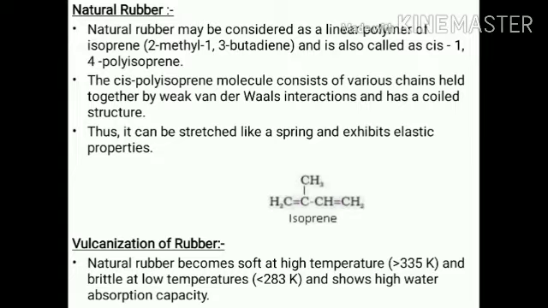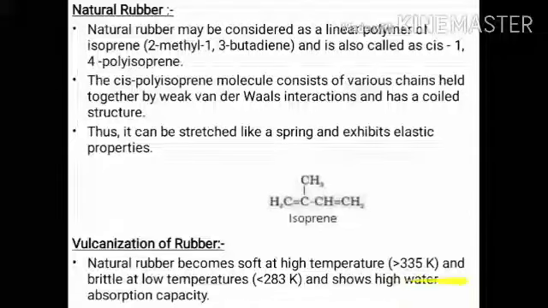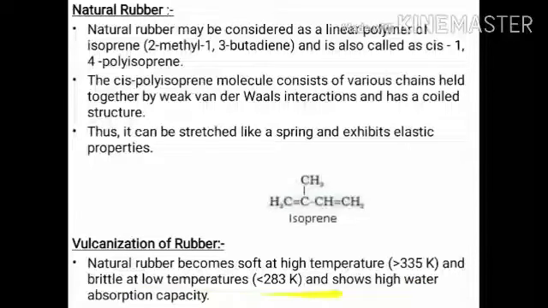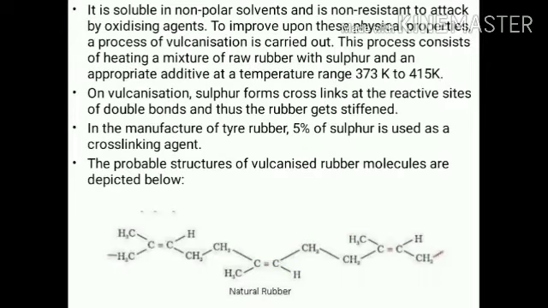Natural rubber becomes soft at high temperature, more than 335 Kelvin, and brittle at low temperature, 283 Kelvin, and has high water absorption capacity. It is soluble in non-polar solvents, and it is not resistant to attack by oxidizing agents. To improve upon these physical properties, a process of vulcanization is carried out. This process consists of heating a mixture of raw rubber with sulfur and an appropriate additive at a temperature range of 373 Kelvin to 415 Kelvin.